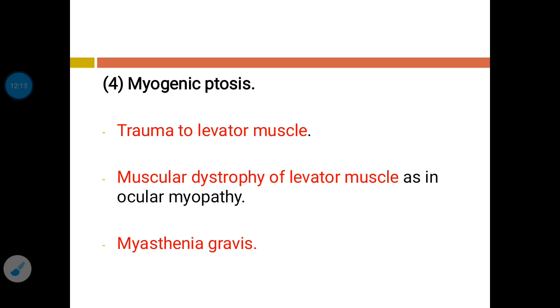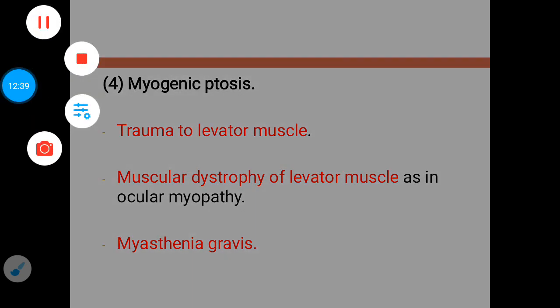Now myasthenia gravis is a neuromuscular disease, and it leads to a worrying degree of skeletal muscle weakness. It is an autoimmune disease that results from antibodies that block the nicotinic acetylcholine receptor at the junction between the nerve and muscle, and this prevents the nerve impulse from triggering muscle contraction.